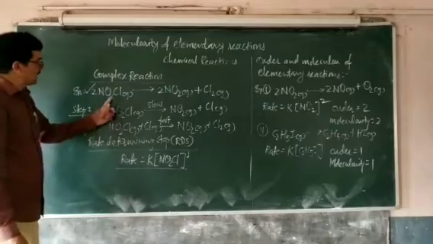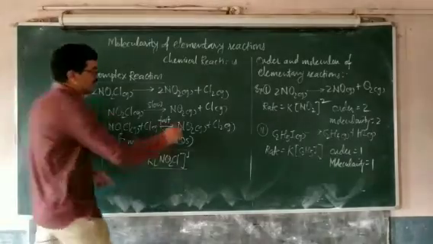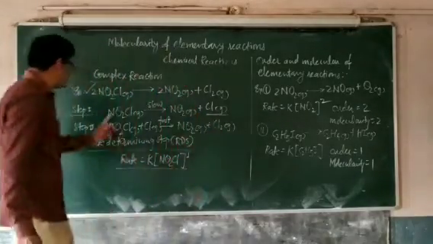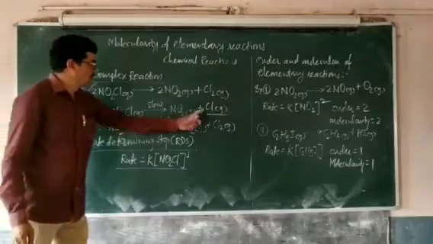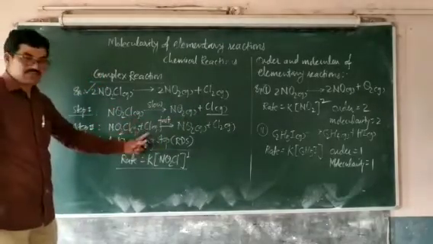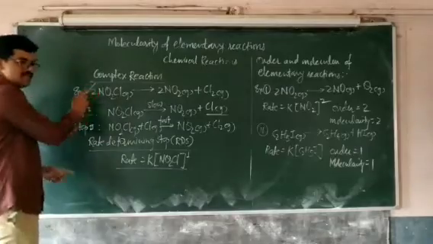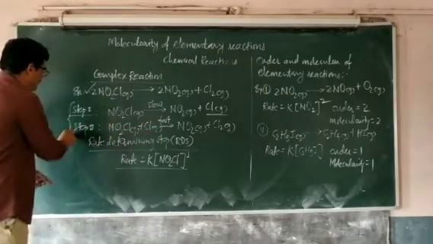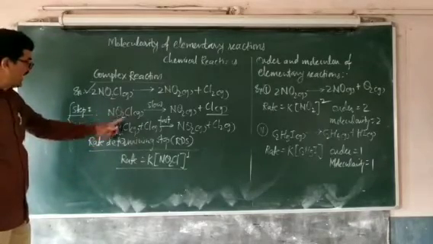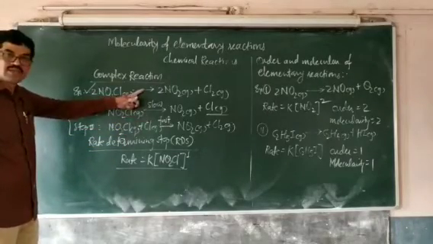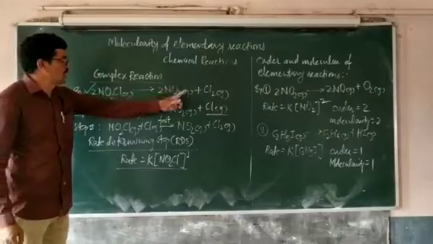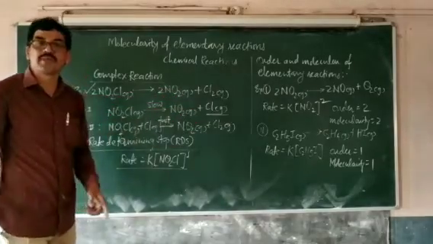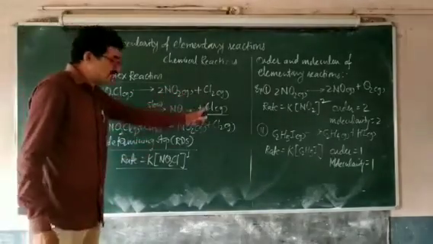Now in this complex reaction, you can see that Cl gas is produced in the first step, but it is consumed in the second step. In the overall reaction, it doesn't appear. The overall reaction is obtained by the addition of the steps. When we add these two steps, we get the overall reaction, and in the overall reaction, the Cl gas doesn't appear.